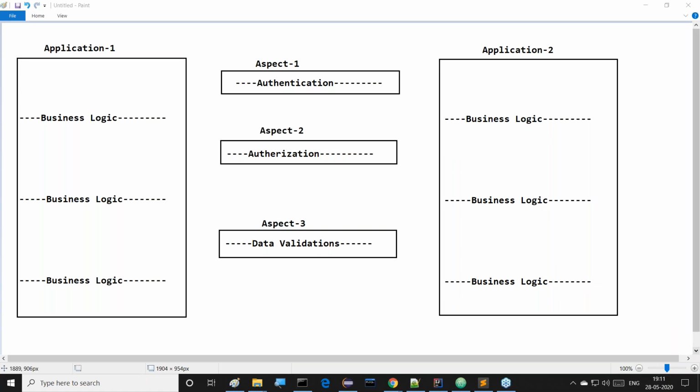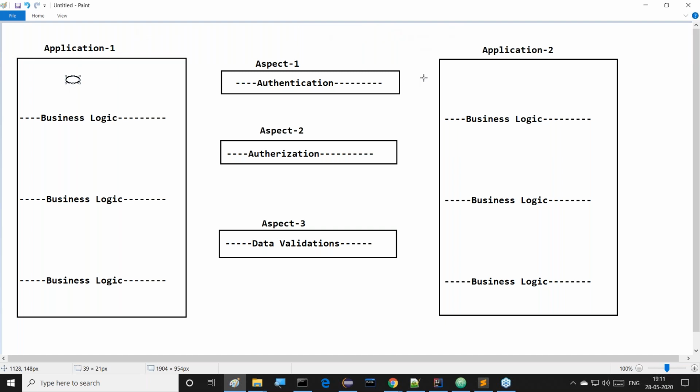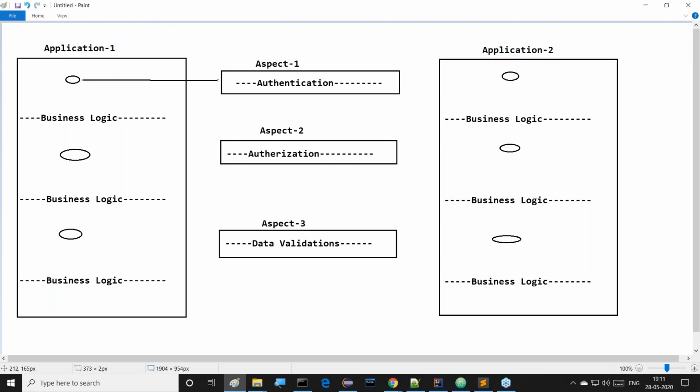Whenever we complete this part and declare these aspects, what we have to do is execute our applications. When we execute our applications, try to inject these aspects into the applications at runtime. It's not code injection, it's service injection. Wherever we require these aspects, try to inject them into the respective code, the respective business logic. We inject this service to the respective location. Here also we inject a service to the respective location. All of you observe this clearly now.